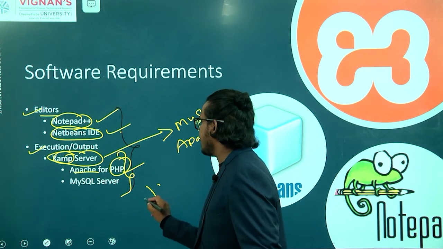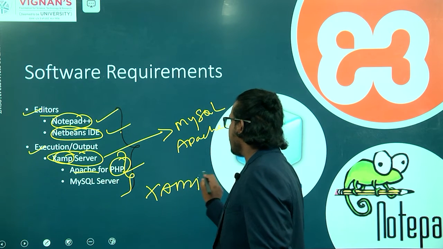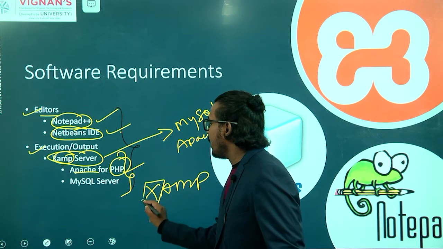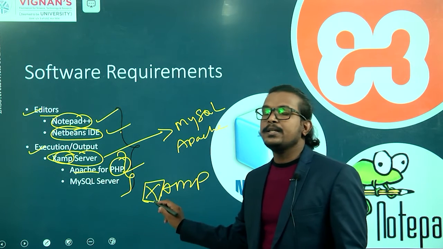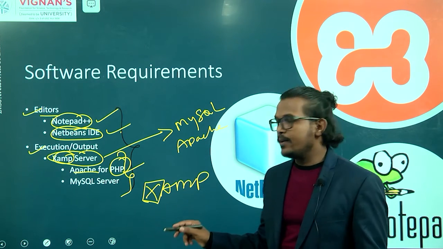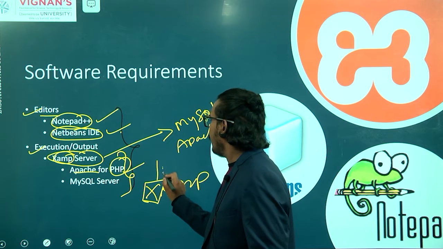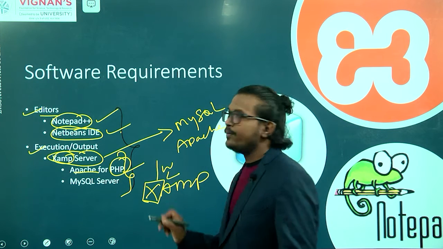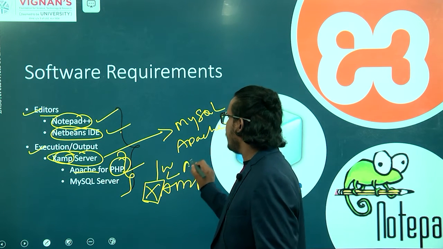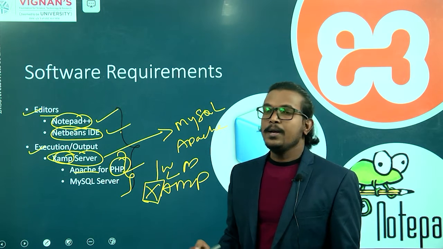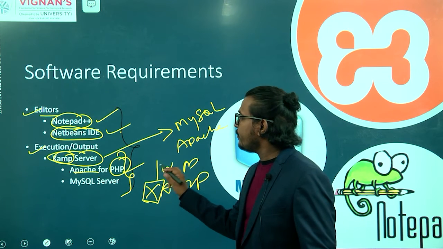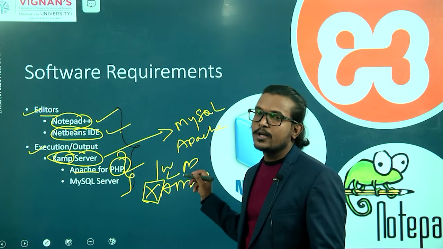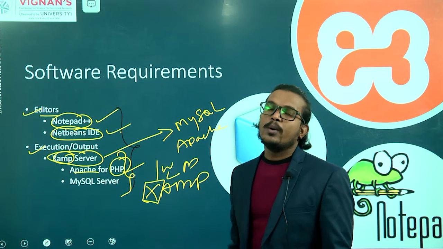For the latest version, there is the XAMPP server. So here, XAMPP means what? X is nothing but your operating system. That operating system may be Windows, Linux flavors, or the Macintosh operating system. But the executable file will vary from one operating system to another, or one platform to another.